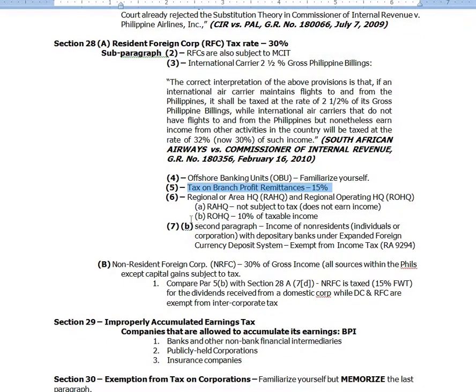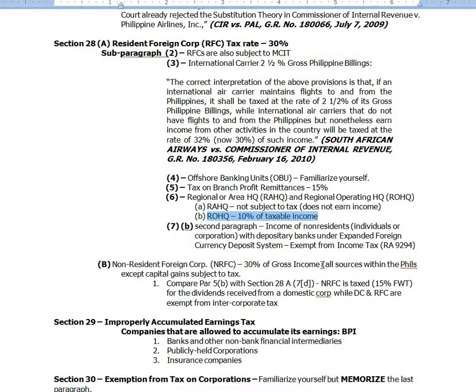Now, on subparagraph 6, the RA HQ and the RO HQ. RA HQ, not subject to tax because it doesn't earn income. RO HQ, 10% of taxable income. Okay, just remember that. RA HQ, no tax, doesn't earn income. RO HQ, regional operating headquarters, as defined in section 22. You remember, regional area, it just facilitates like communication, whatever.